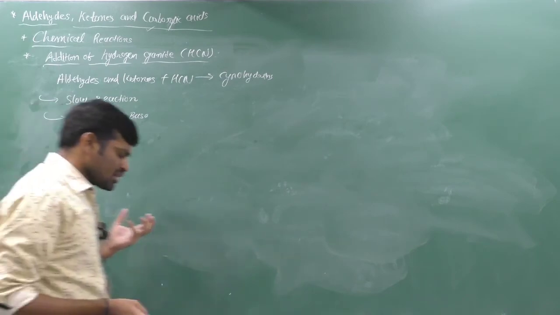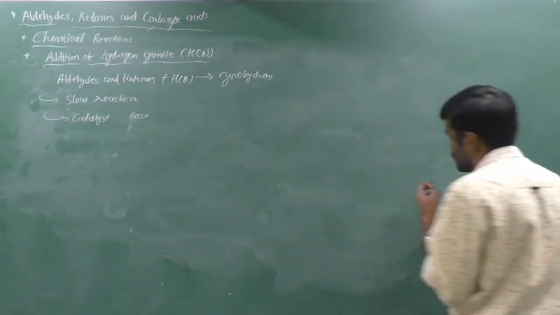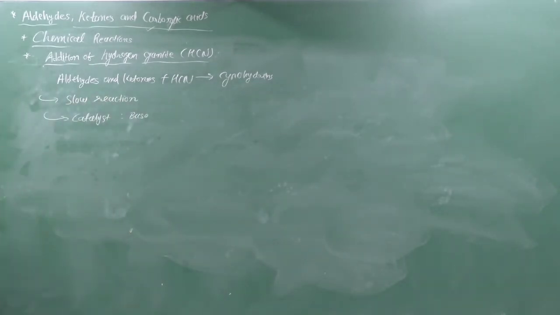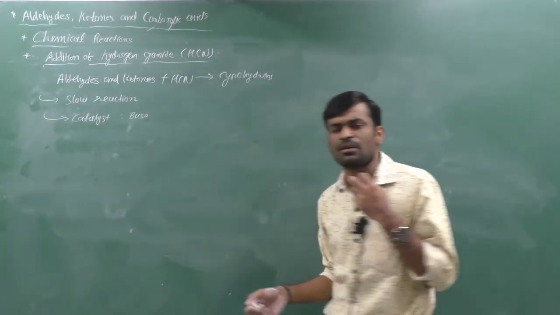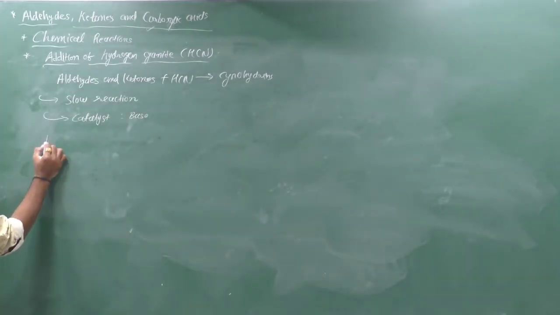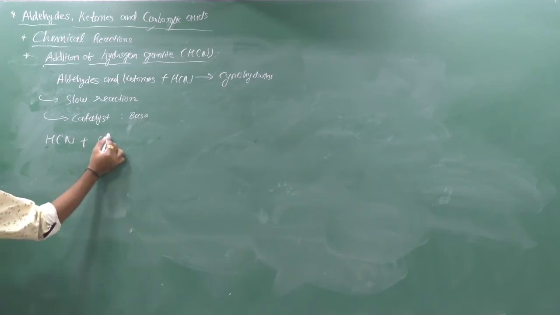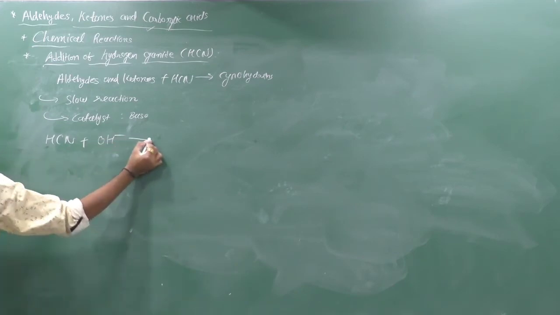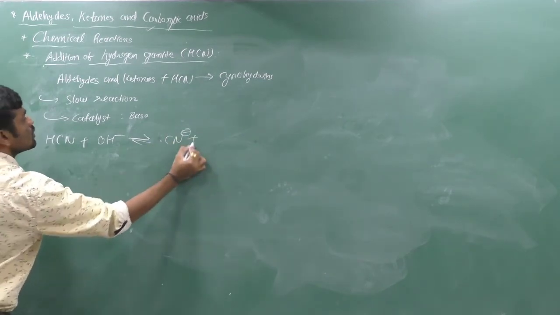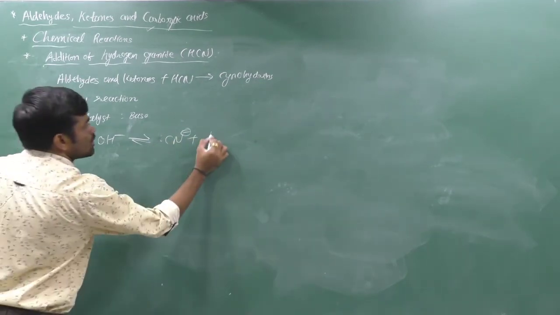Yes, aldehydes and ketones will react with HCN, no doubt, and generate cyanohydrin, but the reaction is very slow. To increase the rate of reaction, we can use a catalyst, which is generally a base. What is the role of the base? It can increase the nucleophilicity of HCN. If you use any base, it can break HCN down into the cyanide, and here we have H2O. Now it is a strong nucleophile. It is a strong nucleophile.